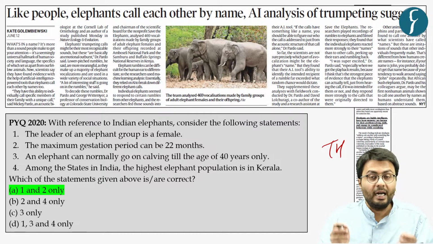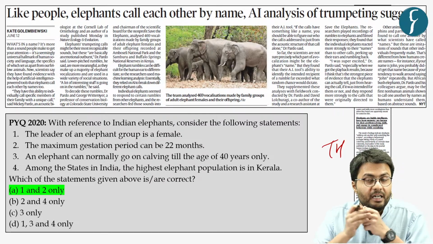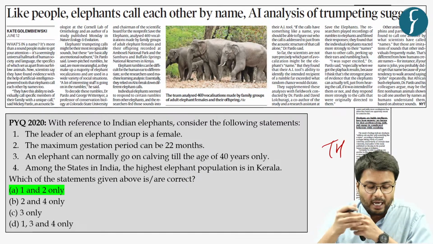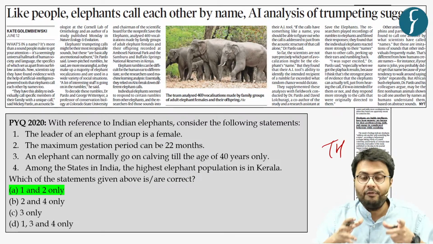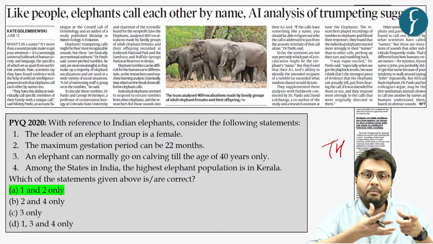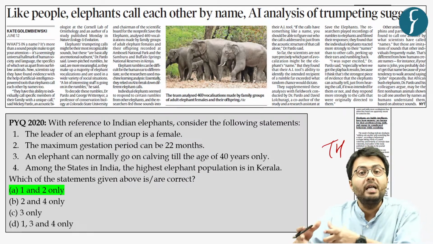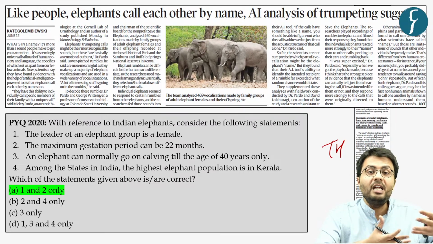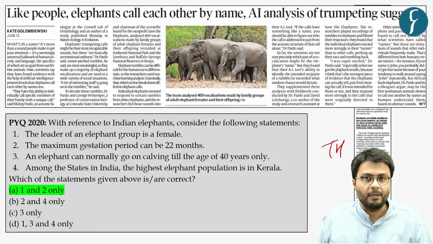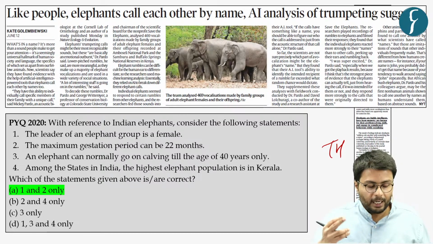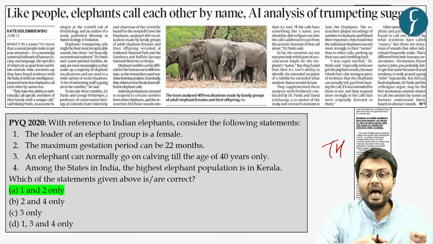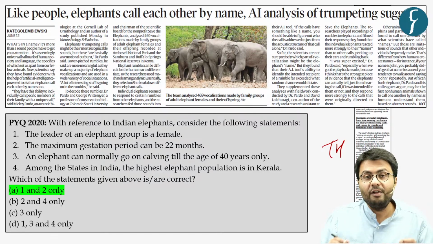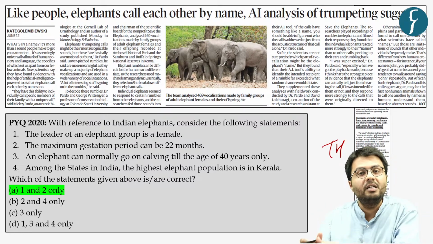Now, this study was conducted by an artificial intelligence tool, which was able to gauge that these rumbles are unique in nature, which means that elephants have a distinctive name-like rumble for individual elephants in general, which enables these elephants to contact individual elephants in a separate manner. Now, this has significant impact on their social as well as cognitive recognition abilities, as it enables the elephants to form social bonds with other elephants.